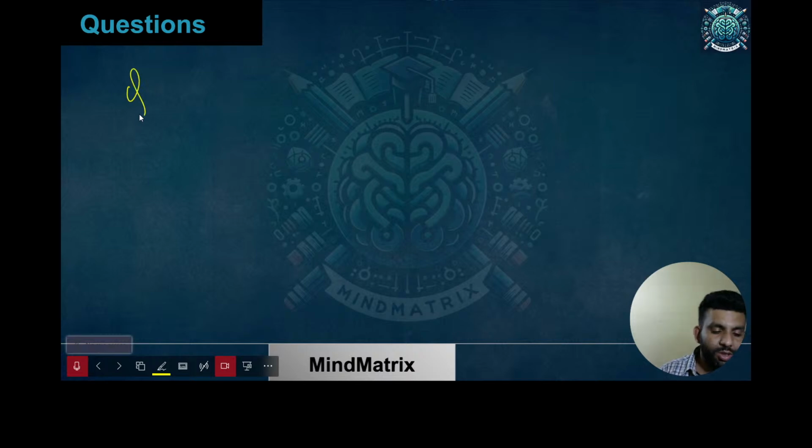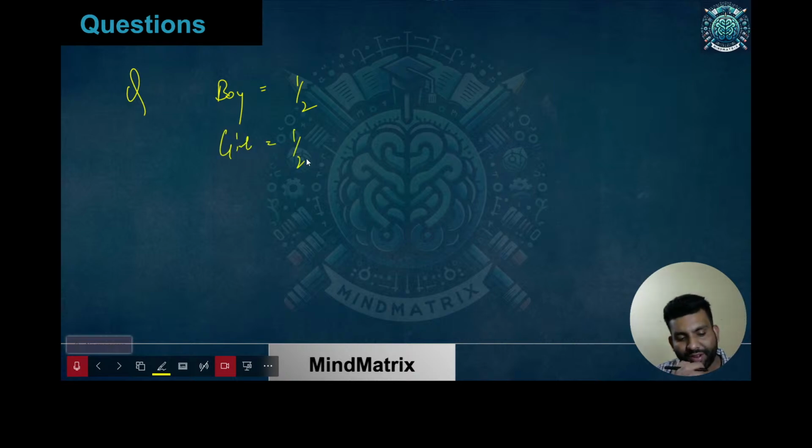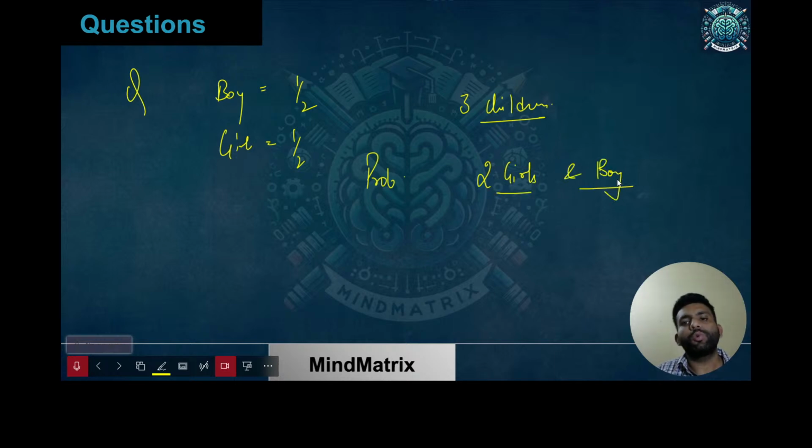Okay, let's see. So the question is, in a family, the probability of giving birth to a boy or a girl is 1/2. So a boy being born is 1/2 probability, and a girl being born is 1/2. The probability for both of them is given. Now it is said that a man has 3 children. What is asked is the probability of having 2 girls and 1 boy. What is the probability of having 2 girls and 1 boy?